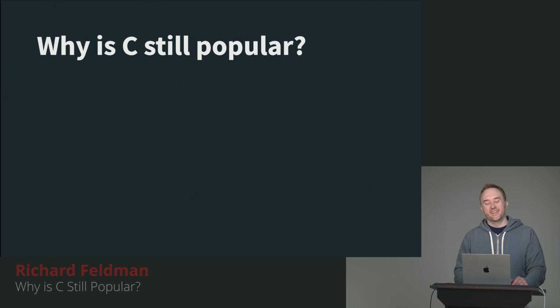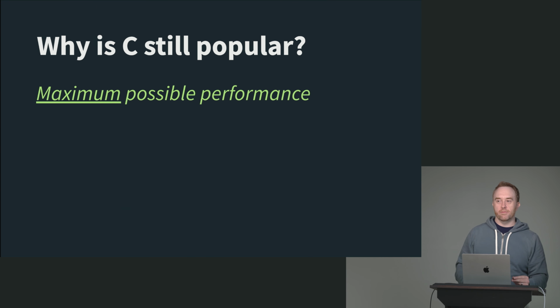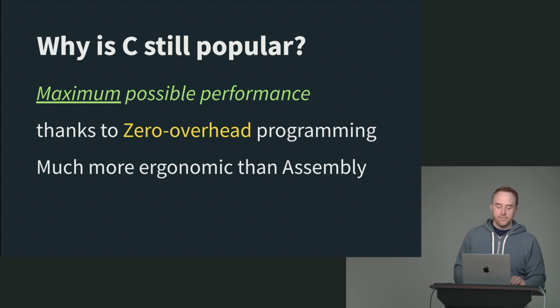So why is C still popular? The number one reason is that it gives you access to the maximum possible performance. This is because it's really zero overhead programming. It's the ability to get down as close to the metal as the operating system will let you, just shy of micromanaging registers in assembly. And not because it does amazing optimizations, although it does lots of those too. It is much more ergonomic than assembly. If you've ever tried writing an assembly program by hand, I don't recommend it. It's a learning experience, I'll say that.